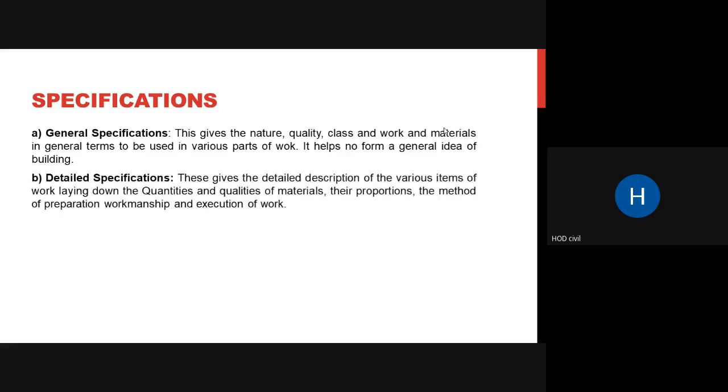Next, detailed specification. After general specification, you can always go for detailed specification, wherein it gives in detail what has to be done, what the qualities of the material are, what their properties are, how the work has to be conducted, how the execution has to be done, how the preparation has to be done. All those things are given in detail. So that is your detailed specification.